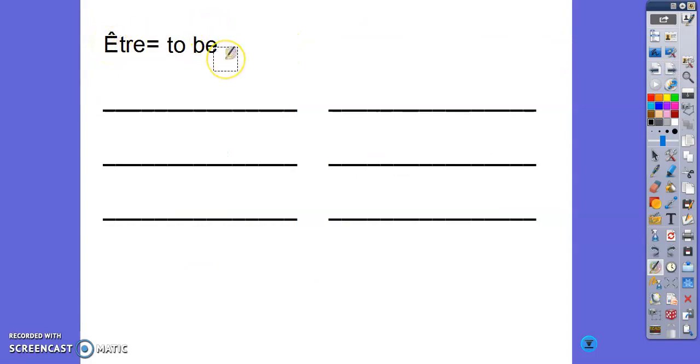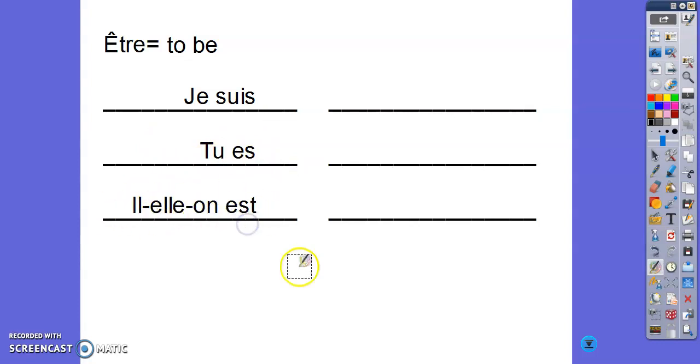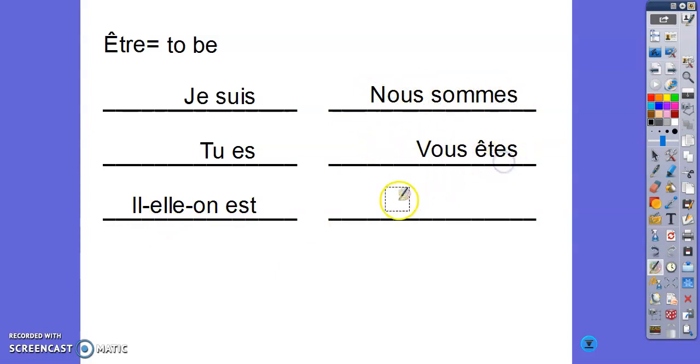So remember, être means to be. So let's review the forms of être. We have je suis, tu es, il, elle, on est, nous sommes, vous êtes, and il, elle sont. So it's really important to make sure you have all of these forms of the helping verb être down, because this is going to be our focus for today.